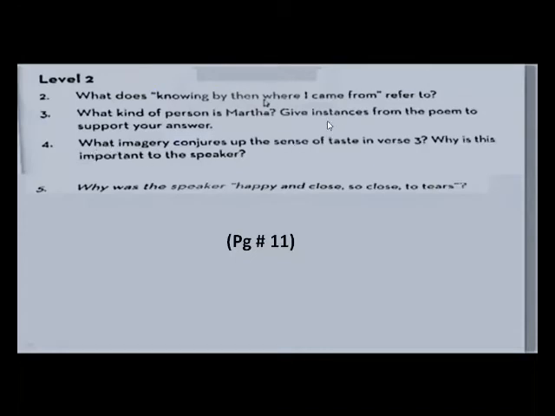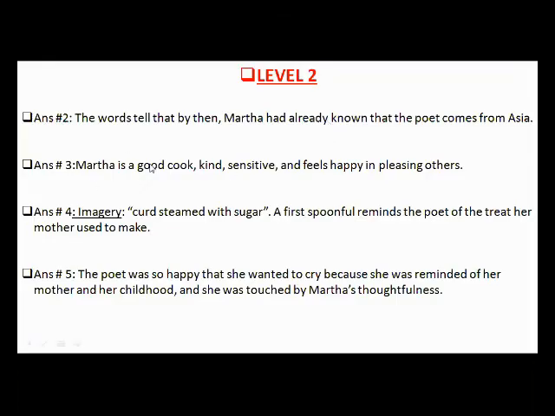Okay, so what is the answer of question number 3? Martha is a good cook, kind, sensitive, and feels happy in pleasing others. That means she is so kind and so sensitive that she does not feel tired. She does her work in a very pleasant mood to please all the other people.